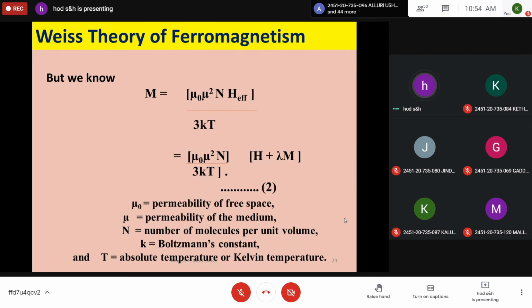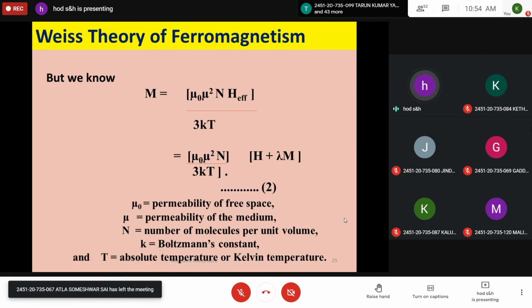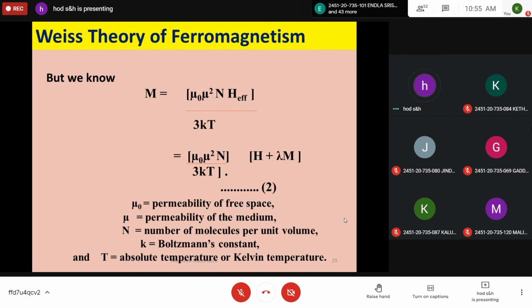There is no option, but we know M is equal to mu naught mu square N H effective by 3 kT. So that can be again written as mu naught mu square N by 3 kT, and H effective can be H plus lambda into M. This is equation 2, where mu naught is permeability of free space, mu is permeability of the medium, N is number of molecules per unit volume, K is Boltzmann constant, T is absolute temperature or Kelvin scale temperature. This is equation 2. Please note down.